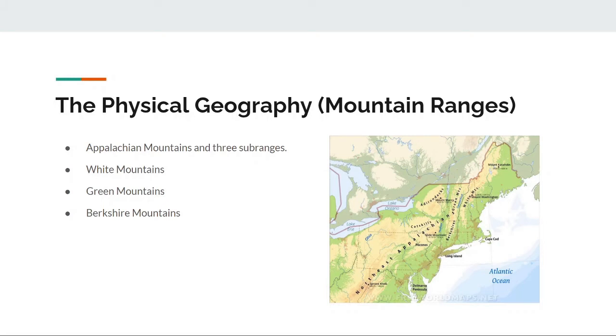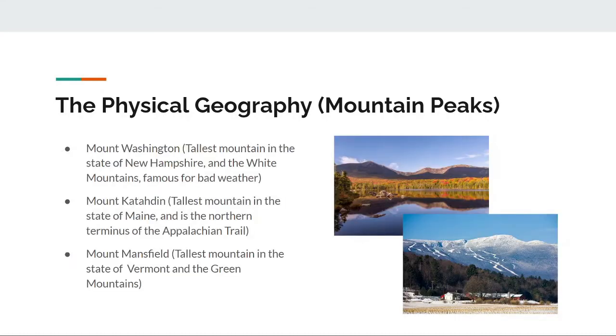Alright, onto physical geography. Here's where things get a bit trickier. The first aspect of physical geography we'll be talking about is mountain ranges. When it comes to mountain ranges in New England, you basically have the Appalachian Mountains, which is the main range that runs from Canada to Georgia. However, within the Appalachian Mountains, there are 3 smaller subranges: the Green Mountains in Vermont, the White Mountains in New Hampshire, and finally the Berkshires in western Connecticut and Massachusetts.